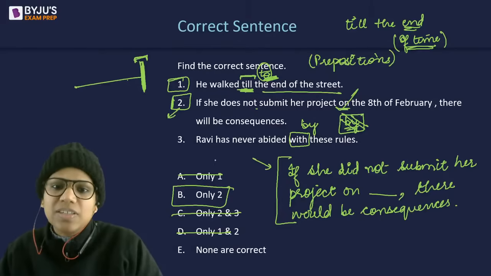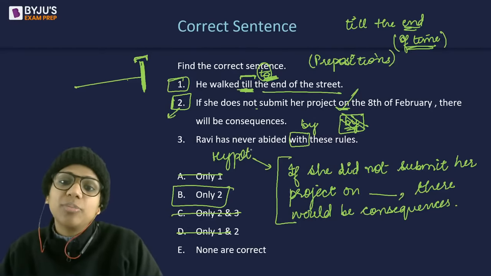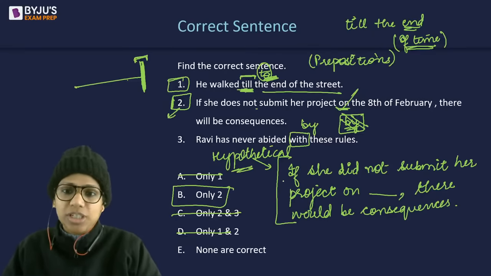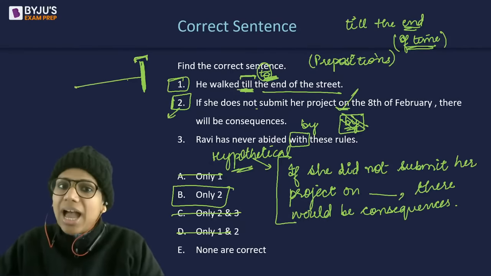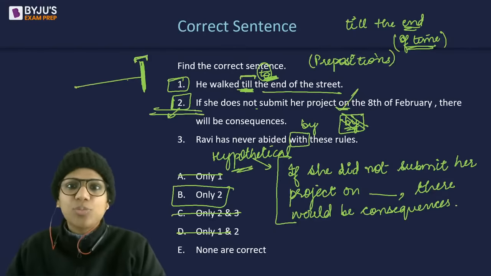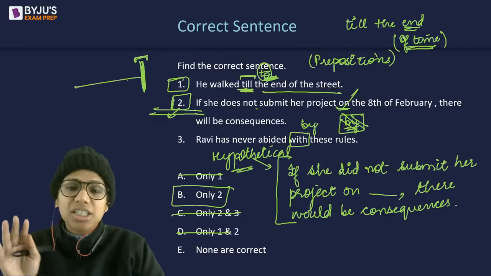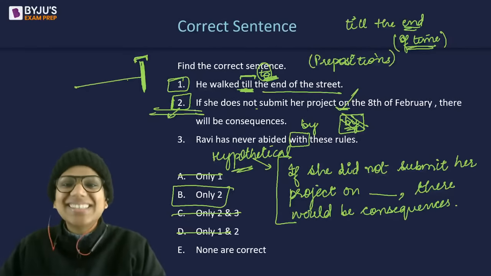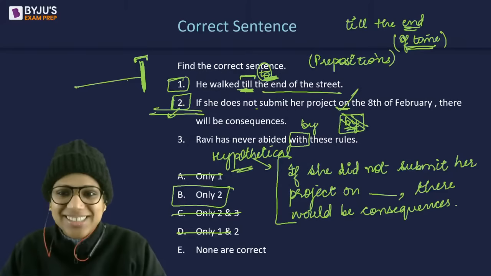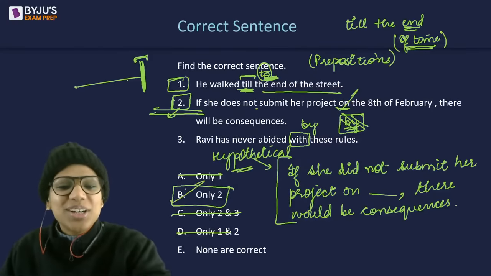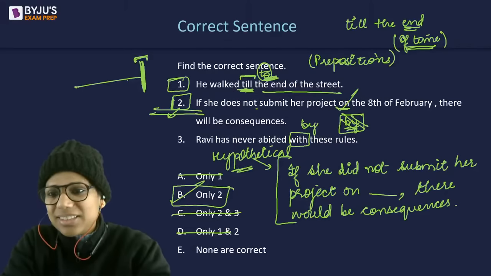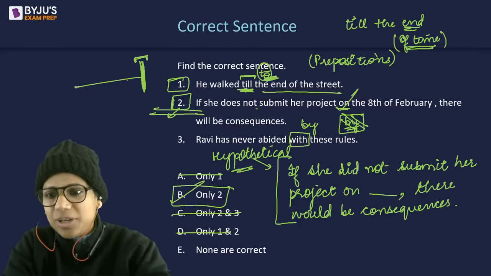So this is a hypothetical sentence because you are talking about what would happen in case she failed to fulfill her responsibility, which in reality she did not. I am talking about a very real future possibility here कि अगर वो नहीं करती है ना तो फिर तुम देखना, फिर तो consequences होंगे. So this is the intent of the sentence. It's not a hypothetical sentence. So only two. B is the answer. On and by both fit. Absolutely correct, Anirban.